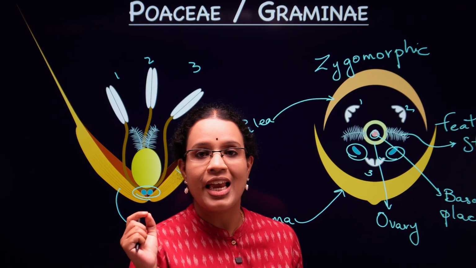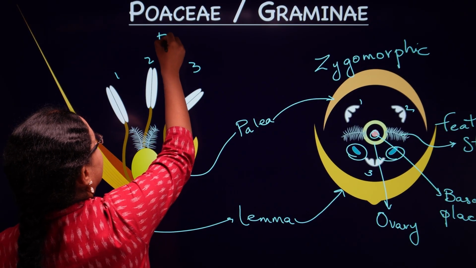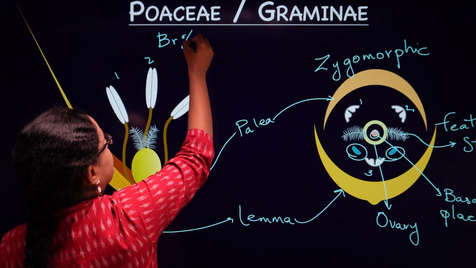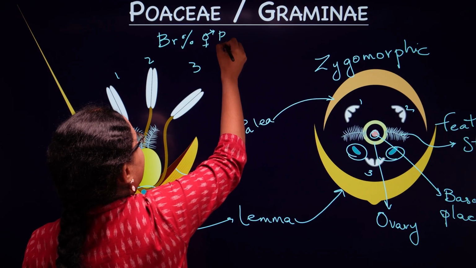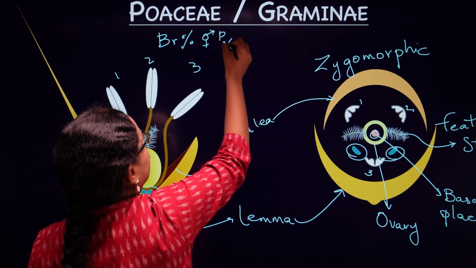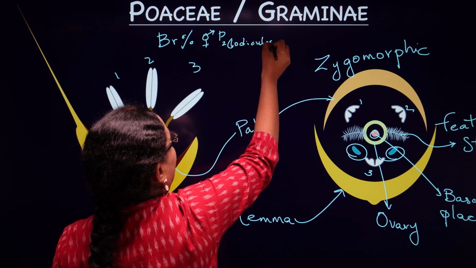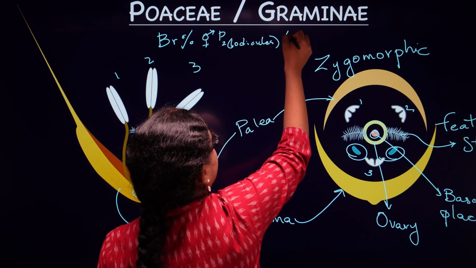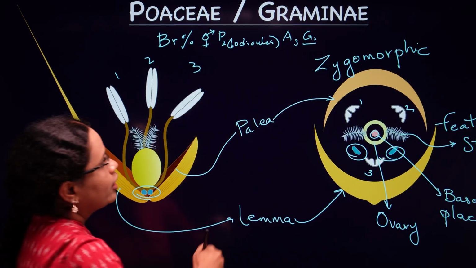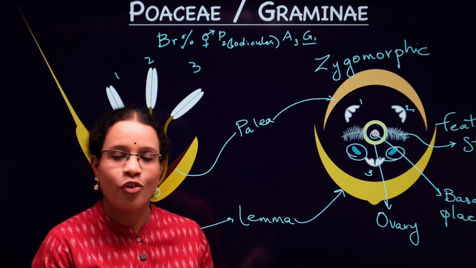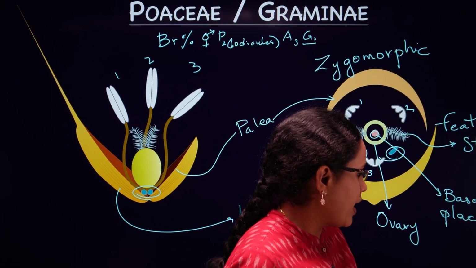Let's very quickly construct the floral formula as well. So here we have got the flower is bractate, zygomorphic, bisexual, and you're going to see perianth, which is reduced to two lodicules. And not only that, you're seeing three stamens, one superior ovary, right? So that's how we got our floral formula as well. Now, the most interesting part, let's go and understand that.